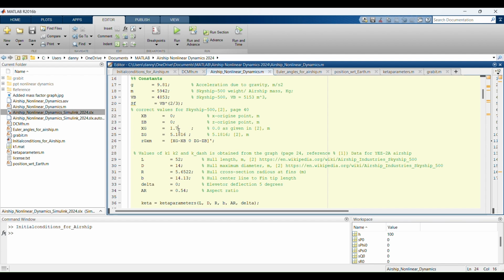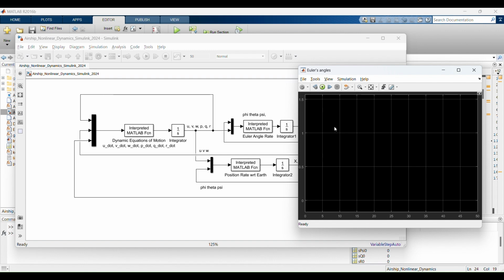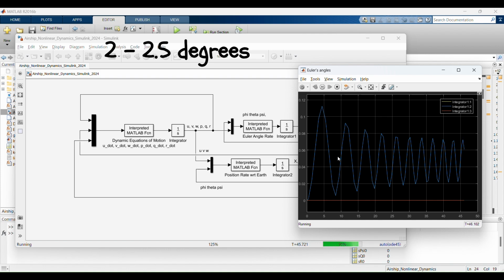As the typical range varies from 0.5 to 2 meters, we are opting for 1 meter and 2 meters, and in between. Let's first start with an x distance of 1.0 meter. Let's check the Euler angles behavior and see the response. With the center of gravity 1 meter ahead, this is the response we are getting. Still there is a slight upward pitching angle, around 0.05, approximately 2 to 2.5 degrees. So we need to reduce that.